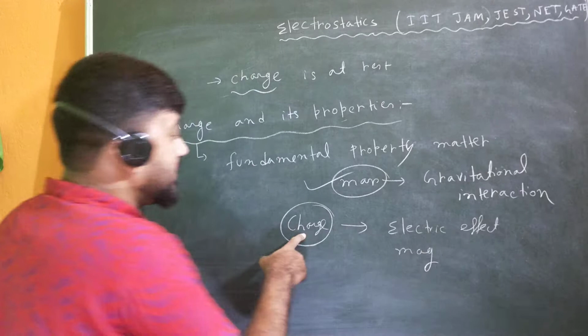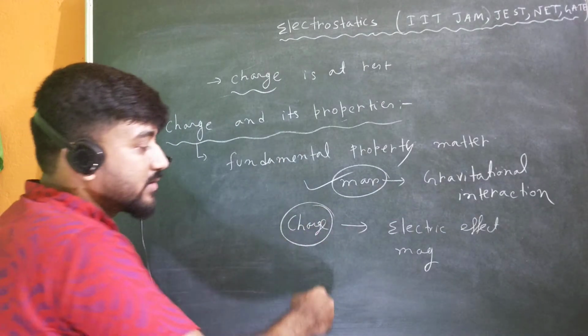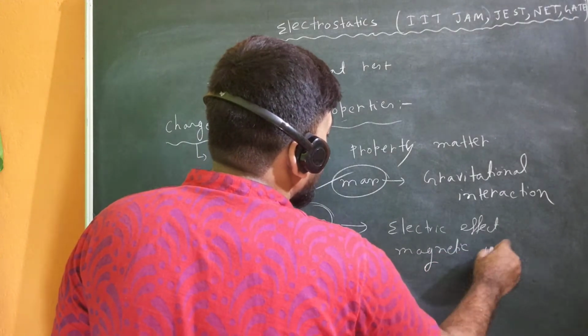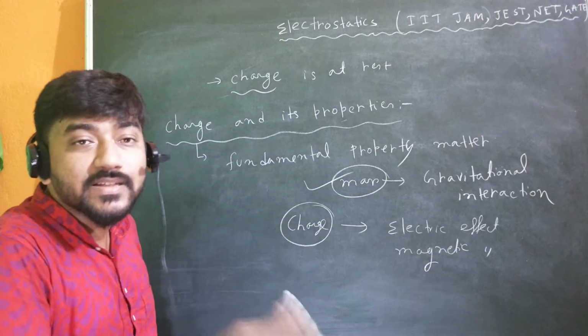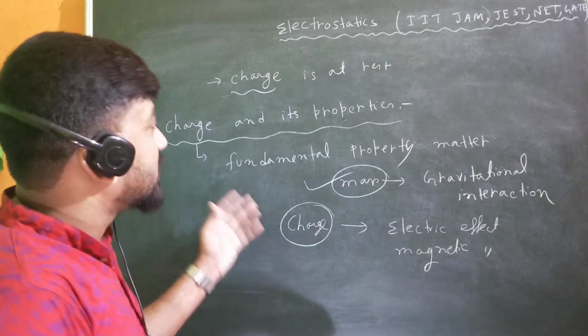When charge is at rest it will show only electric effect, but when it is moving it will give some magnetic effect also. And when it is accelerated, it will give electromagnetic radiation.